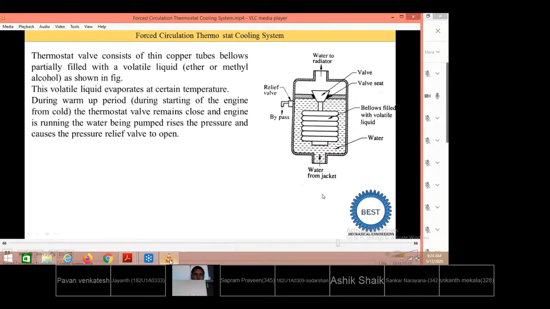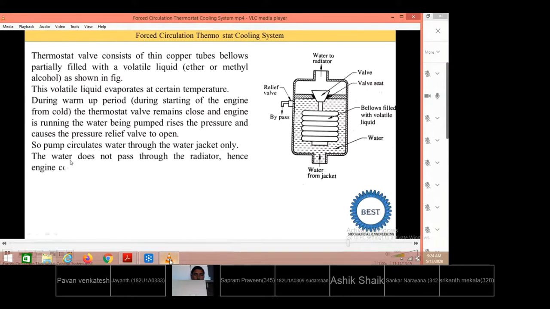Then the pressure inside the water jacket increases. That's why we put one relief valve, or bypass valve. When the pressure increases, the relief valve opens and water is supplied through the bypass valve to the lower hose connection. So the pump circulates water through the water jacket only. The water does not pass through the radiator, hence engine cooling does not take place. When the water temperature is below 85 degrees centigrade, this valve is closed and water is not supplied to the radiator. So it is only the water jacket and pump system.